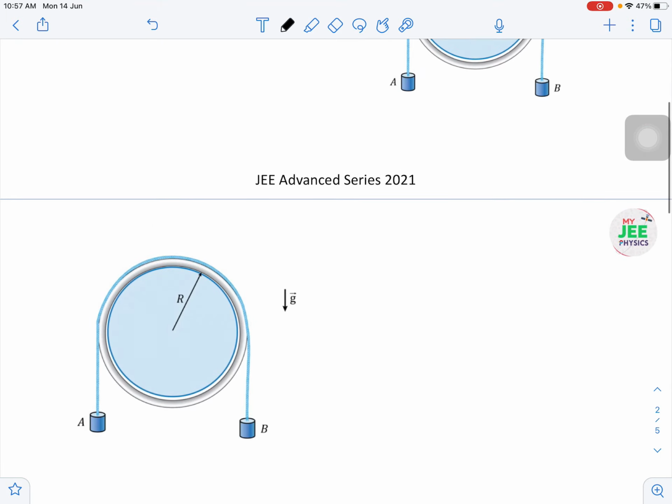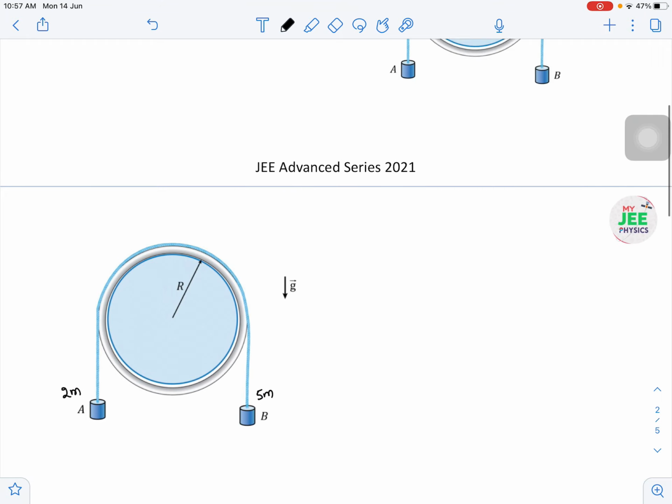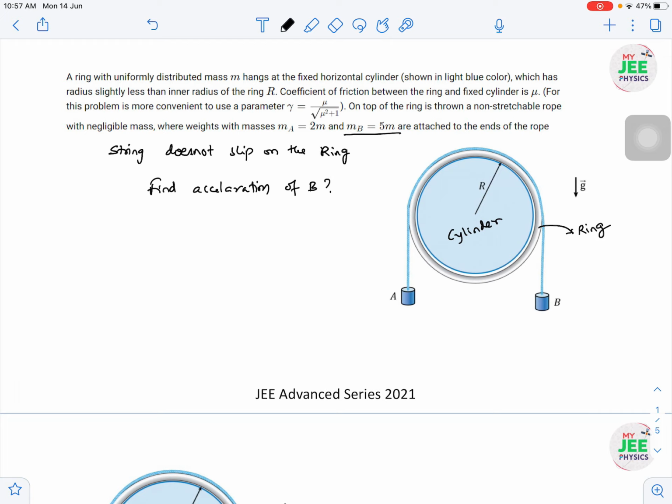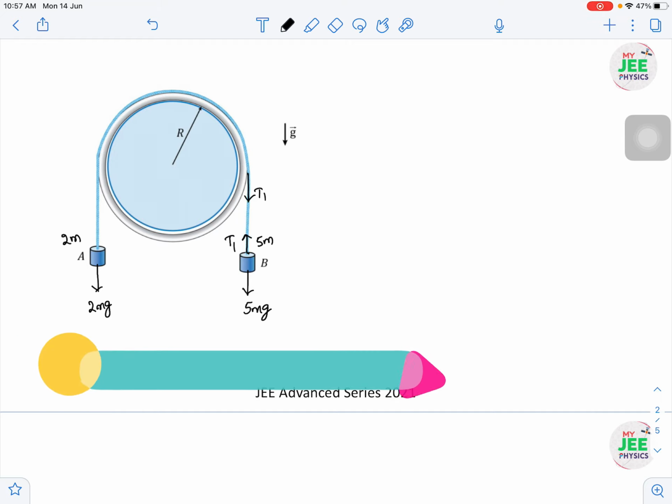Let us go to the question diagram once. Here they have given the 5m block and this 2m block. So 5m and 2m are the values given. The fundamental knowledge is that weights of 5mg and 2mg will act. First we apply whatever is very regular and common. As the pulley is in rotation, the ring has mass, so the tensions would be different. Obviously this is T1 and T1, and here the tension should be T2 and T2.